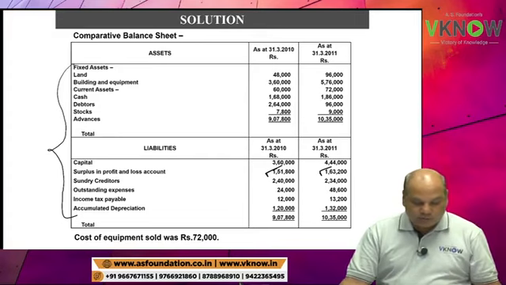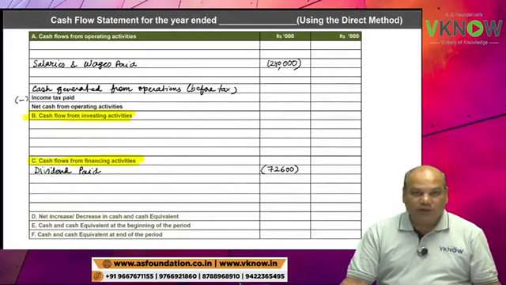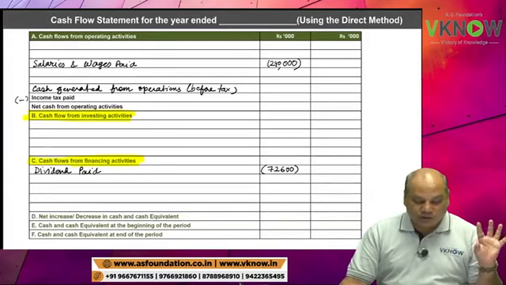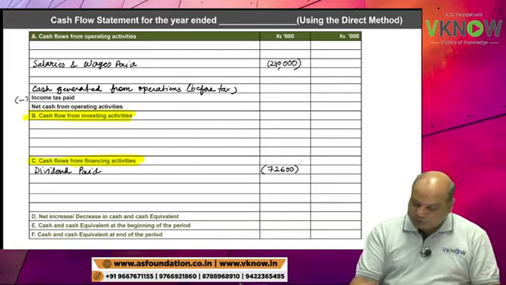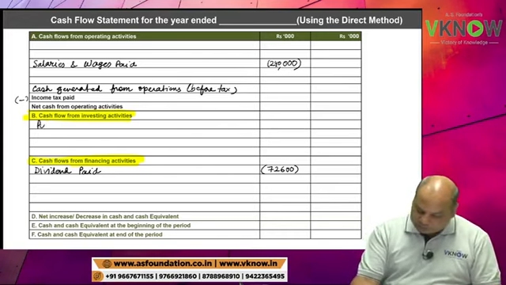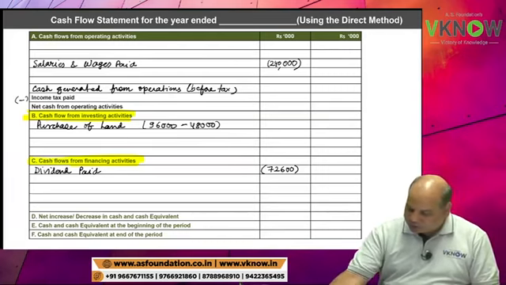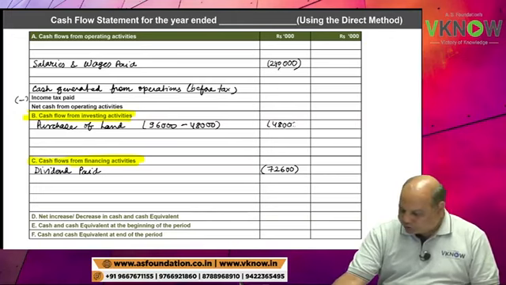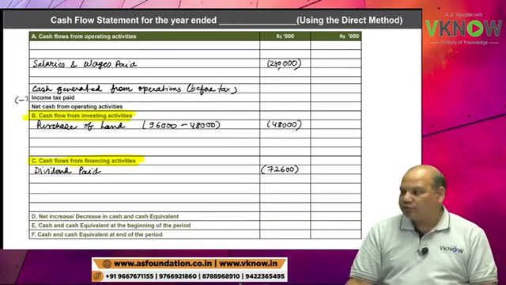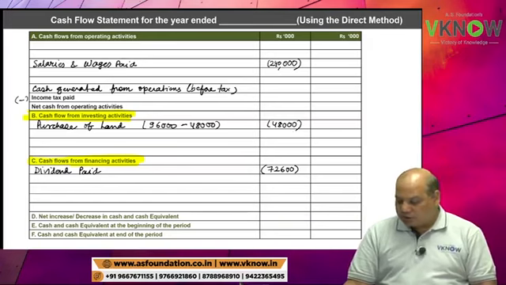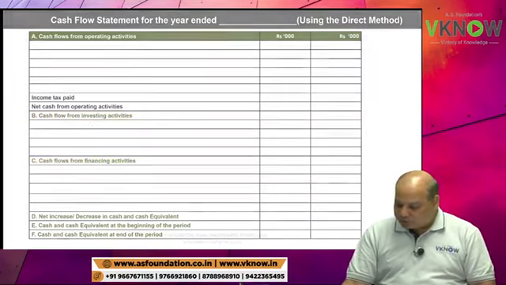Comparative balance sheet now. Fixed asset, land. Land, there is no adjustment given, which means the difference is purchase. Investing activities, purchase of land 96,000 minus 48,000. So 48,000 is outflow. Very good, everybody, those who are replying 48,000.